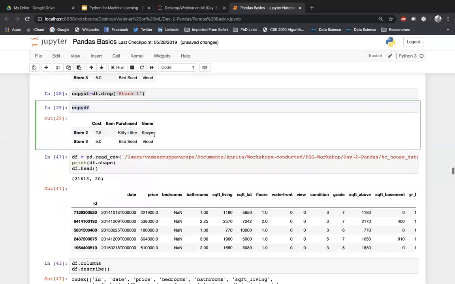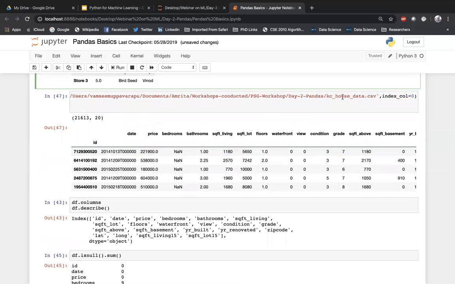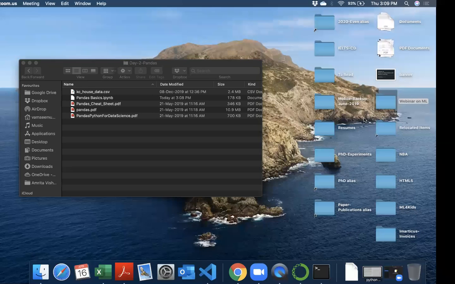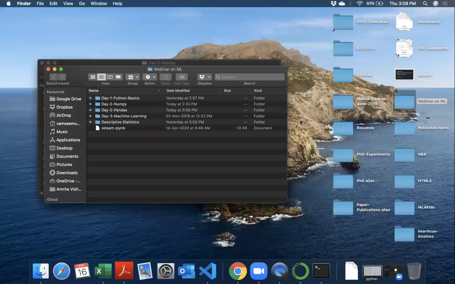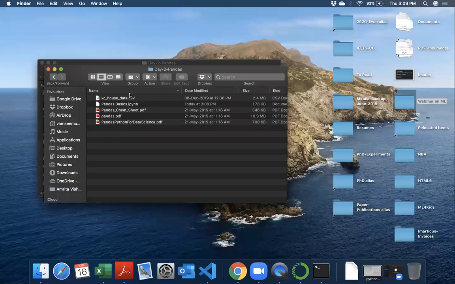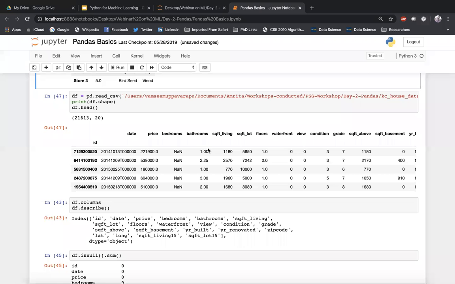Now Pandas is not just about series and data frames. We can do much more things on that. With respect to the question asked in this session, how do we load a data set? What I have done here is I have taken one data set called the KC housing data set. It's a house data set. Let's go to the place where I have my data set. This is where I have it. Just right click, copy the path to that particular data set, and then come back.